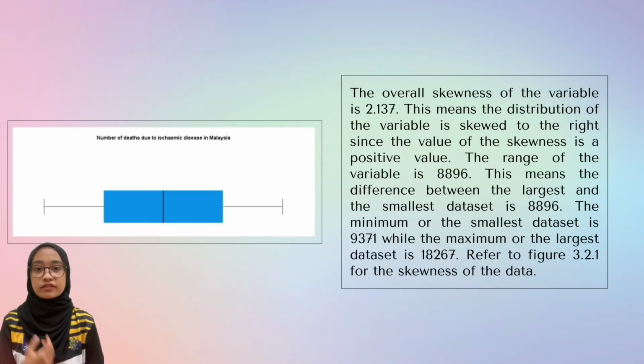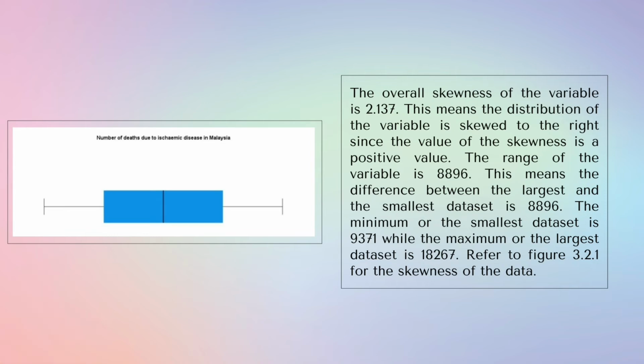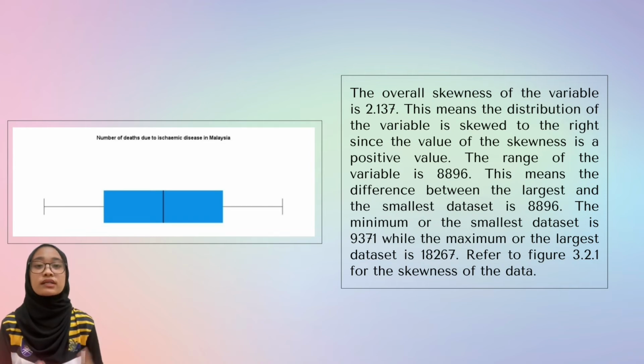The overall skewness of the variable is 2.137. This means the distribution of the variable is skewed to the right since the value of the skewness is positive. The range of the variable is 8,876. This means the difference between the largest and the smallest data set is 8,876. The minimum or the smallest data set is 9,371, while the maximum or the largest data set is 18,297. Refer to 3.2.1 for the skewness of the data.